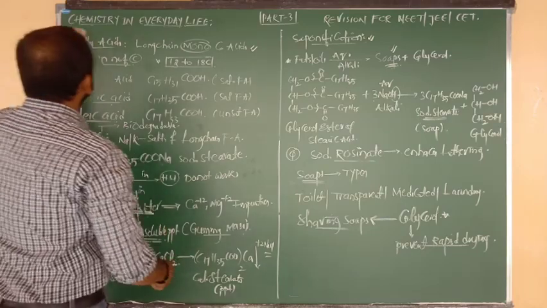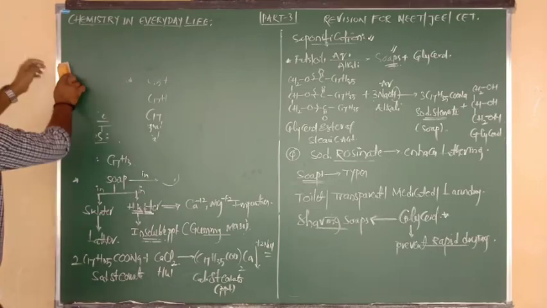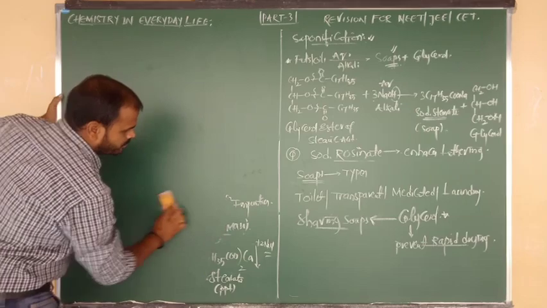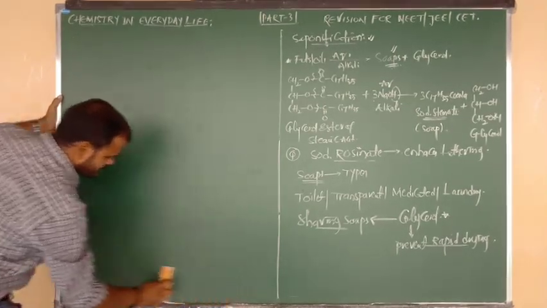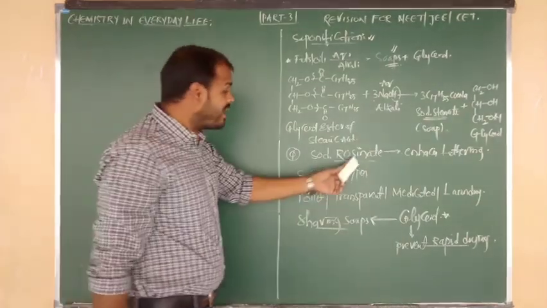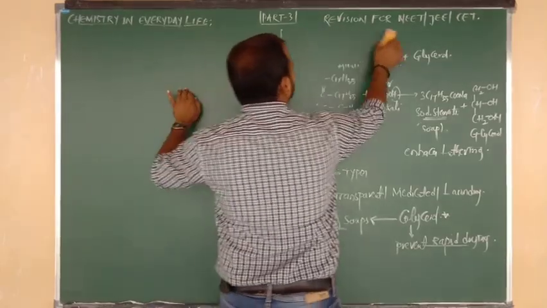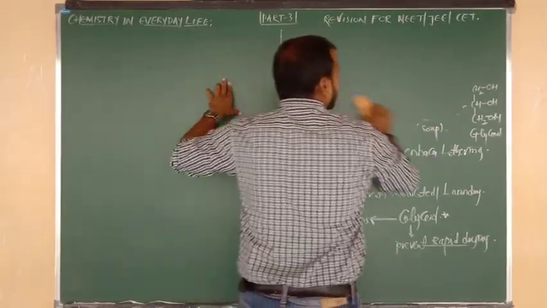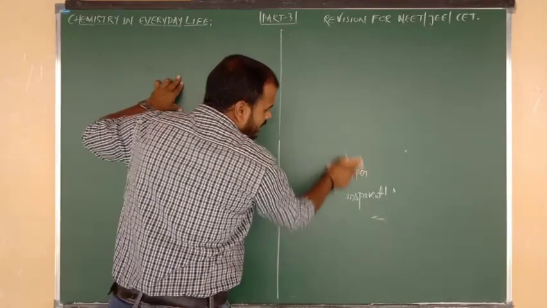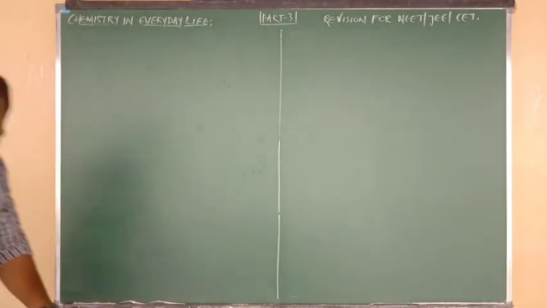Good. The next topic I am going to start here, beta, is detergents. I hope one question may come from detergents, because the detergents topic is very important as compared to soap. So to enhance lathering property, which chemical are we using beta? Sodium rosinate. And to prevent rapid drying, what is the chemical added in shaving soaps beta? That is glycerol. Remember, beta? Good.